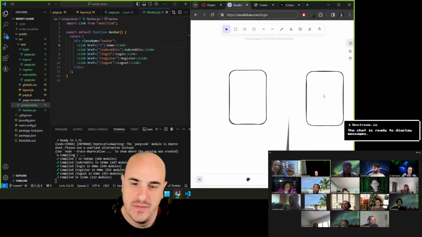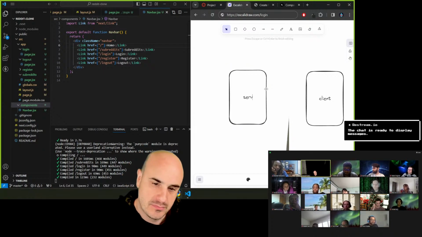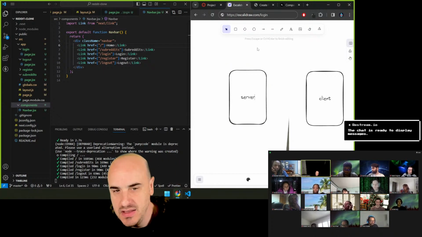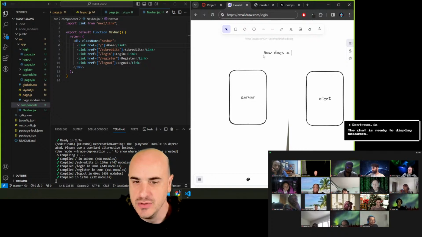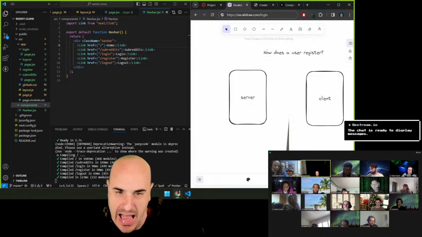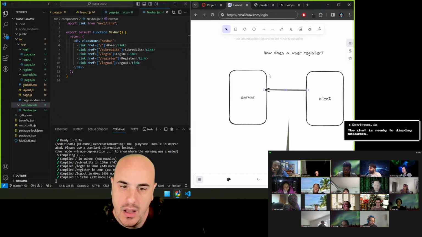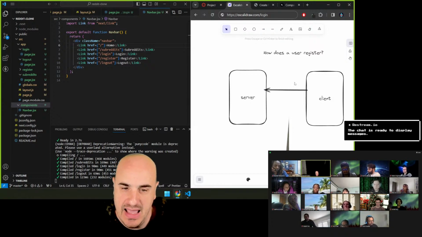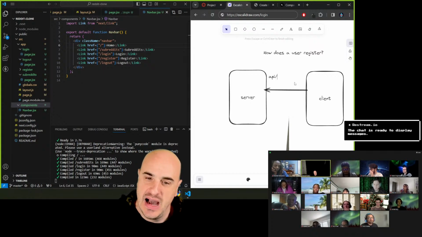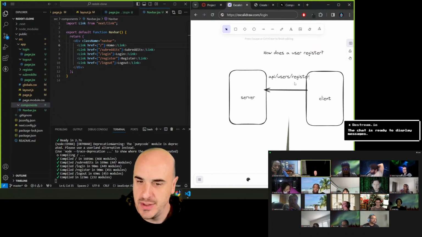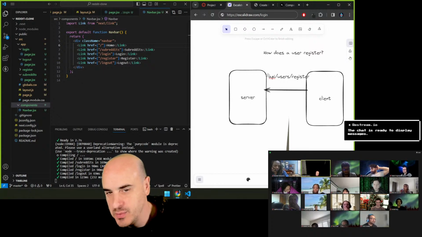So we have the client and the server in this Next.js app. And this is how a user registers. This is going to be describing this path. The client has to send a request to the server, and the route they're going to hit is going to be API/users/register.